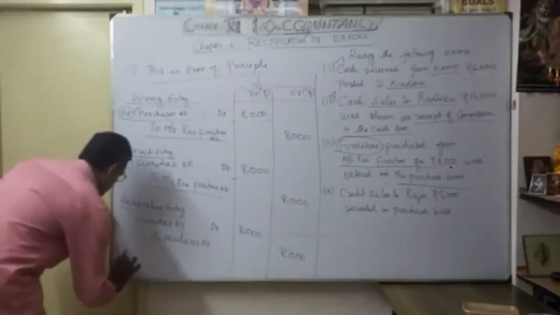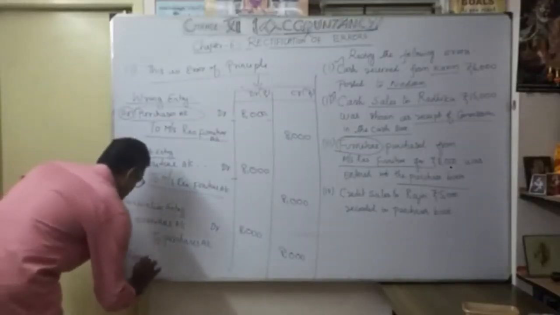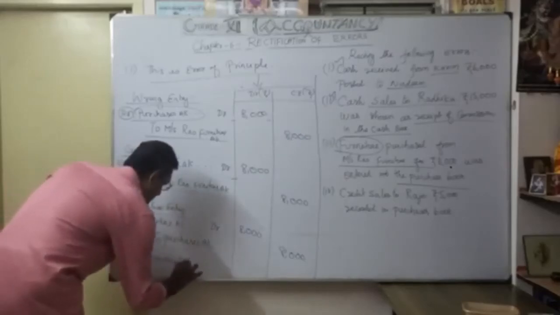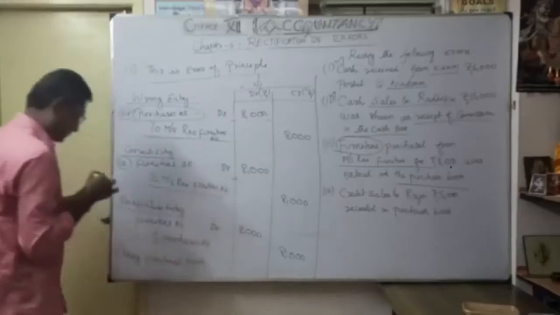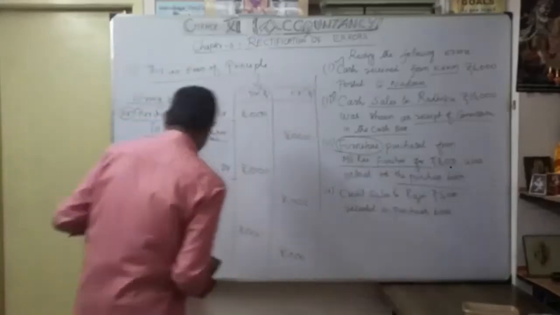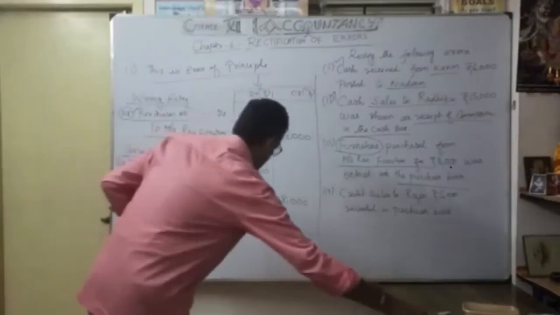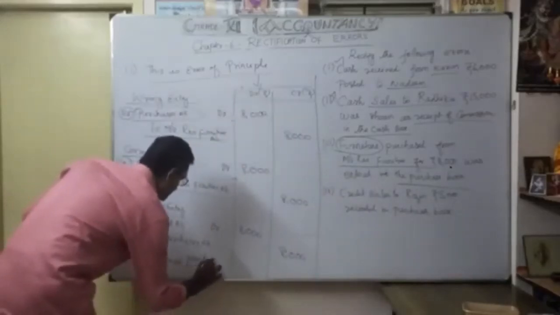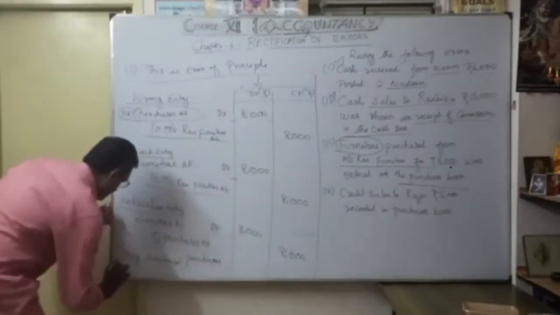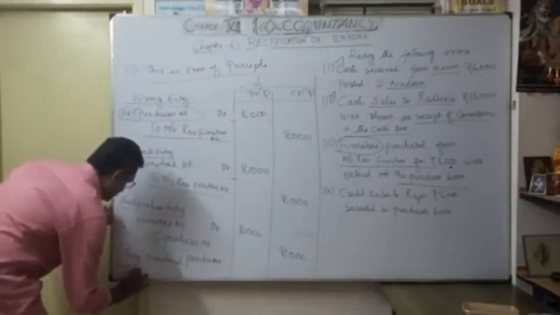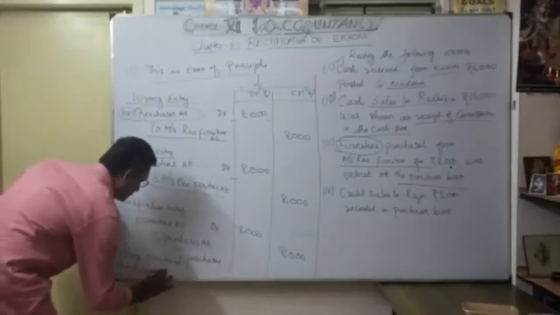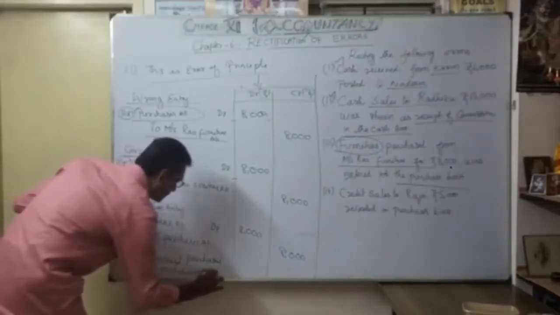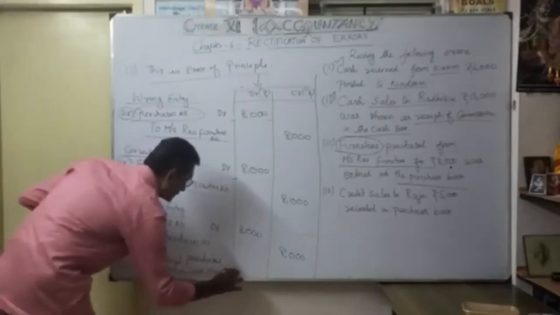Narration: being furniture purchased but shown in purchase book. Okay. That's the narration for the rectification, very important.